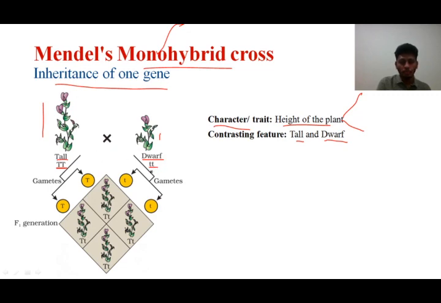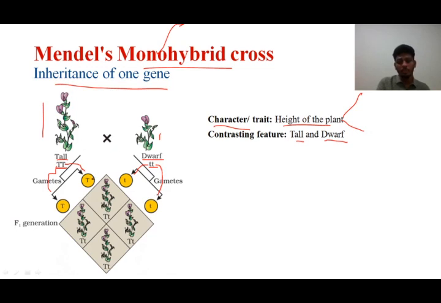When these 2 plants are crossed, the alleles are being separated. See, this capital T is one allele and this capital T is another allele. When the gamete formation happens, this capital T goes to one gamete and this capital T goes to another gamete. The same way, the small t and small t will also move. One small t will move to one gamete, the other small t will move to another gamete. This is how the gametes are formed from the parent.